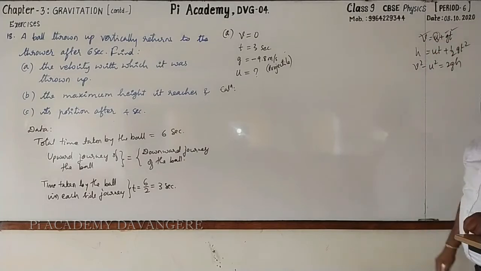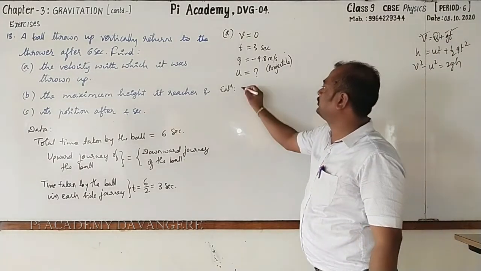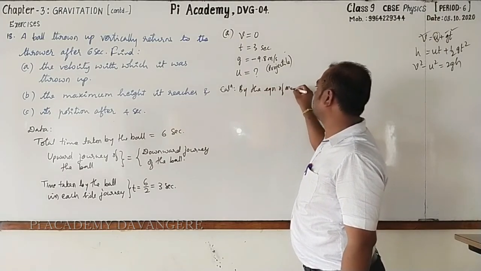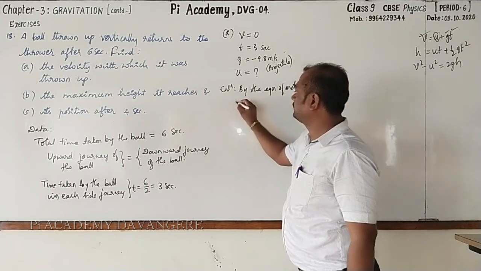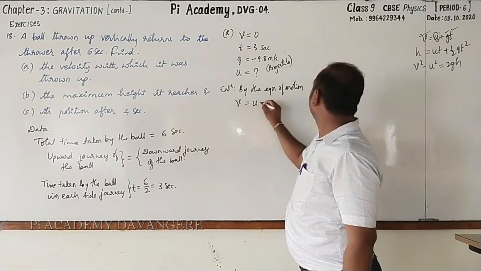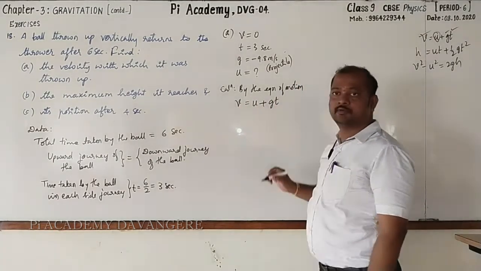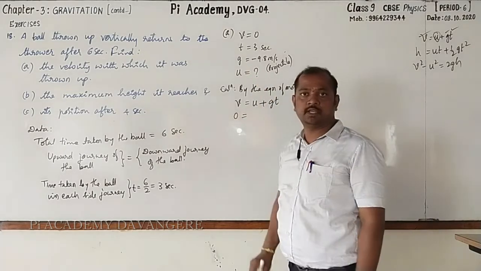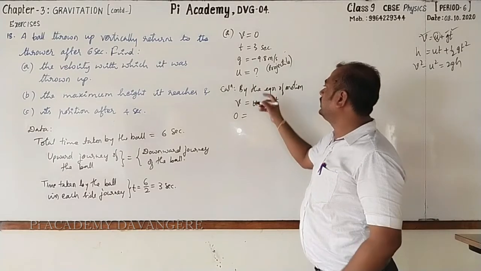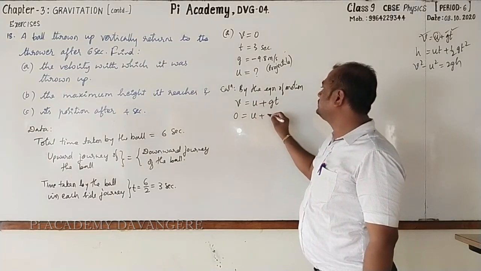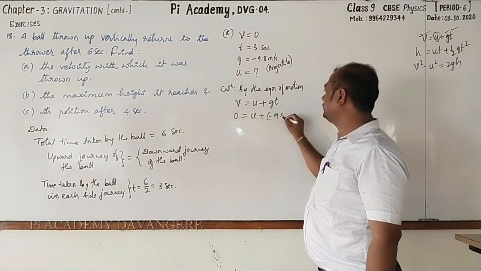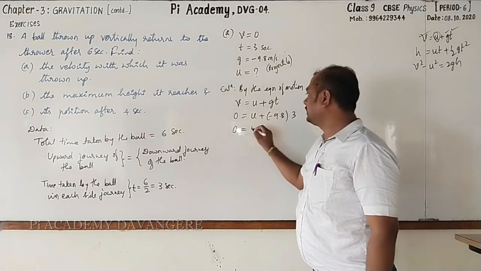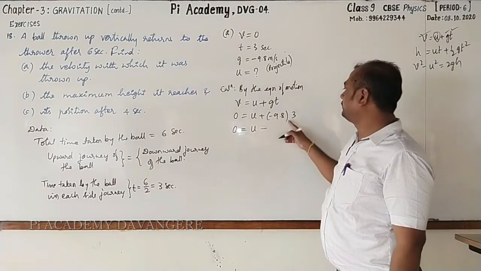So you can go for using the first equation of motion. We can write v equal to u plus gt. Followed? What is v? Final velocity 0, u is unknown and g is minus 9.8 and time is 3. Then 0 is equal to u minus 9.8 into 3.